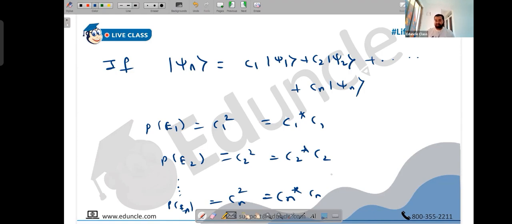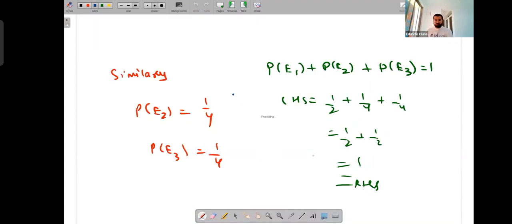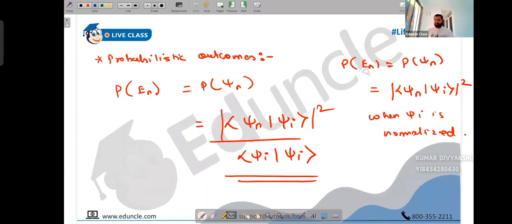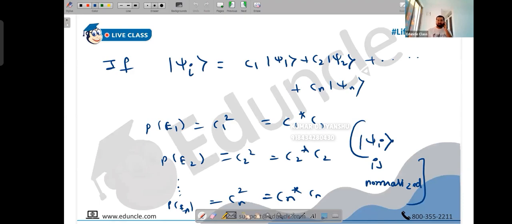Second, is this always valid or conditionally? Condition: normalized. Psi n normalized. Don't write psi n, make it psi i. I have a habit to write psi n, I told you that. Condition is psi i is normalized. If it is not normalized, then also we can create a general formula. In that case, the denominator is not 1. So people, can you tell me, suppose here, look at the formula. We already took a numerical where this was 1. If the denominator is not 1, so if you calculate the denominator, what will you have? Like what will you get in the denominator every time you calculate En? Have a look at psi i. Or wait, I will give you. First, copy this. Chalo, let's not rush. Copy this.